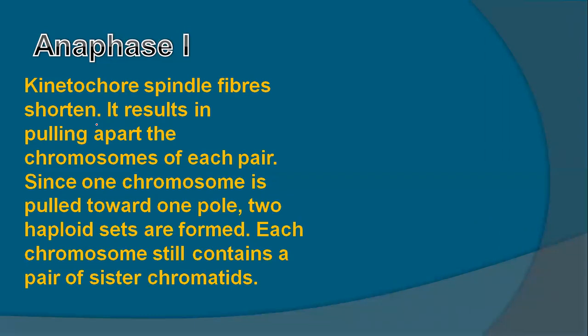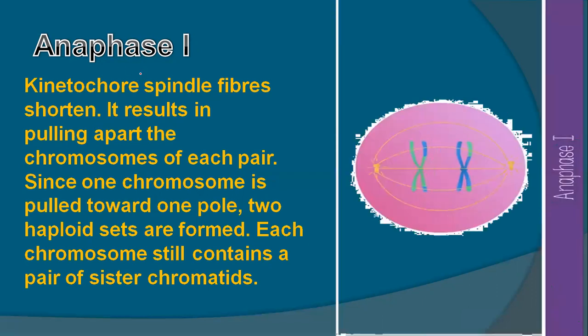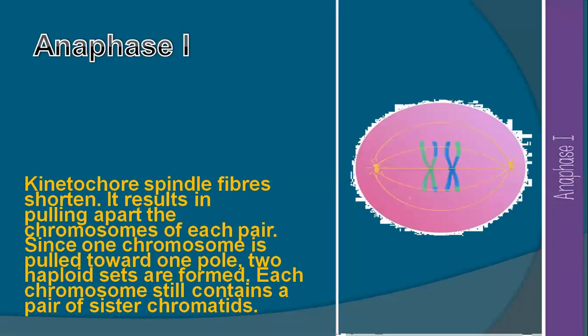So you can remember anaphase here. Mitosis is the same, but somewhat different because in mitosis one chromosome is divided, but here the pair has been divided, and two haploid sets of chromosomes are formed, which are pulled by shortening of the spindle fibers on both sides.